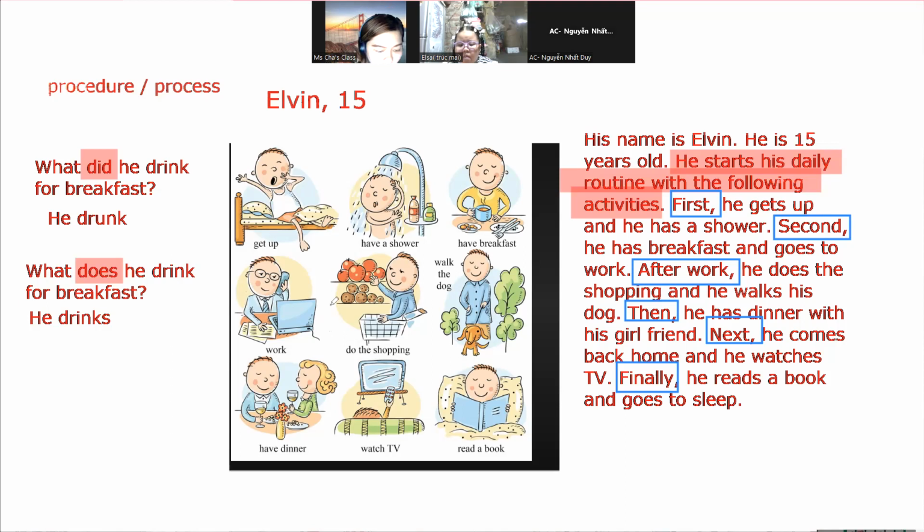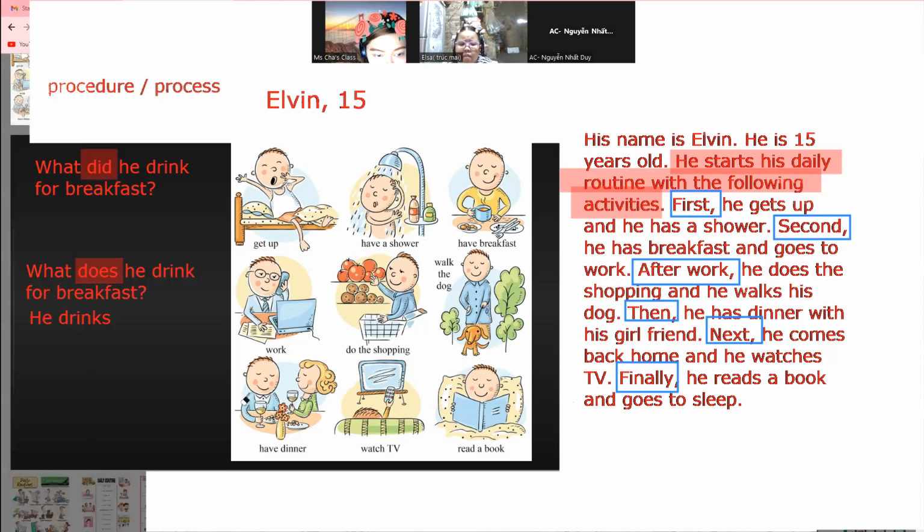Ah, I think I made a mistake. This one is drunk. Sorry, Elsa, that one. I remember, drunk is V3, that is past participle. It's drink, drunk. It's letter A. Okay, sorry for that one.